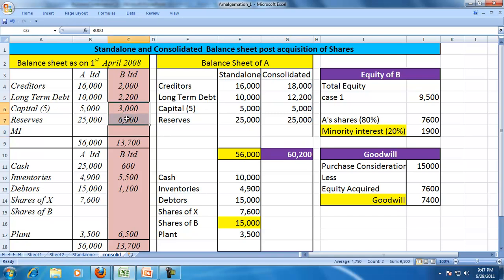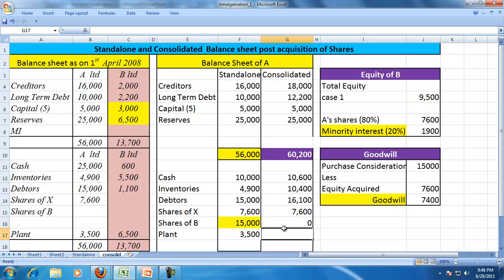We are not showing or adding the capital and reserves of B with the capital and reserves of A. In the same manner, the consolidated assets will be the assets of A, cash of A with the cash of B, inventories of A with the inventories of B, the debtors of A with the debtors of B. The shares of X were not there in B, so this will not appear.